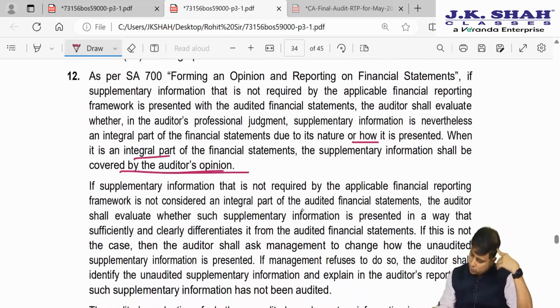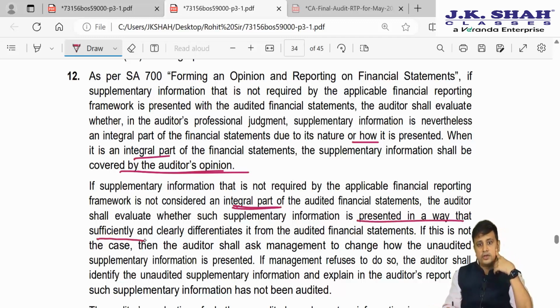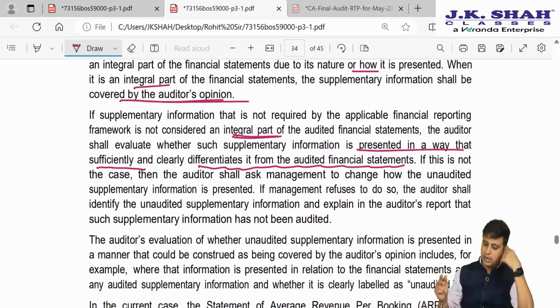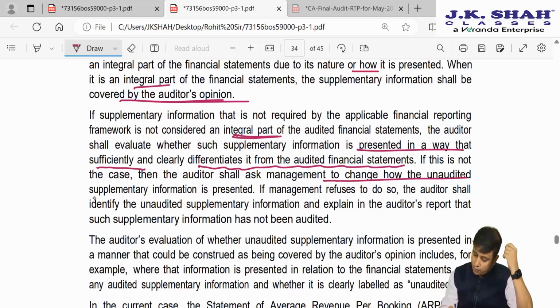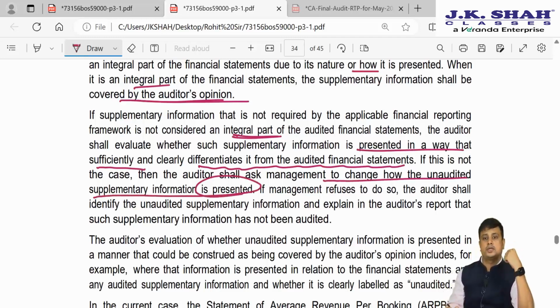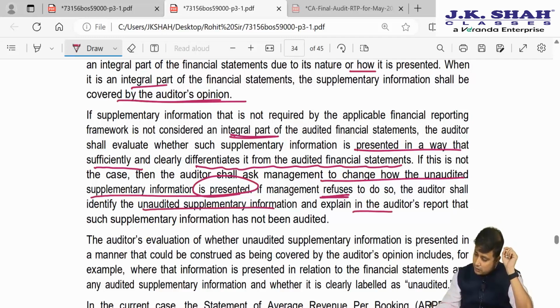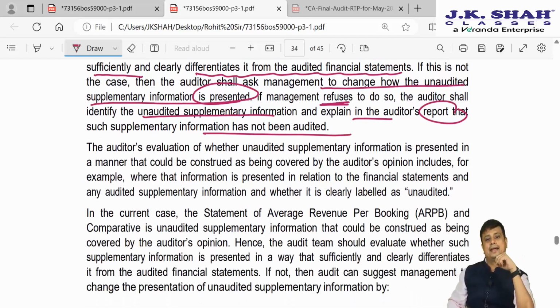However, if it is not an integral part, the auditor shall evaluate whether such information is presented in a way that sufficiently and clearly differentiates it from the audited financial statement. If it is not the case, we shall ask the management to change how the unaudited supplementary information is presented. If management refuses to do so, the auditor shall identify the unaudited supplementary information and explain in the auditor's report that such supplementary information has not been audited.